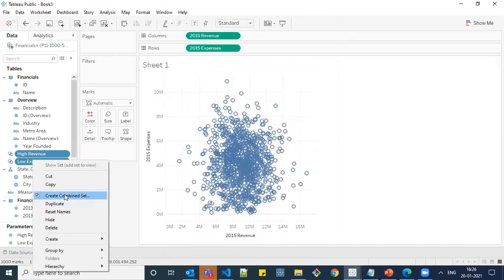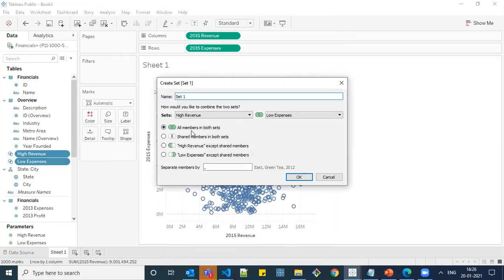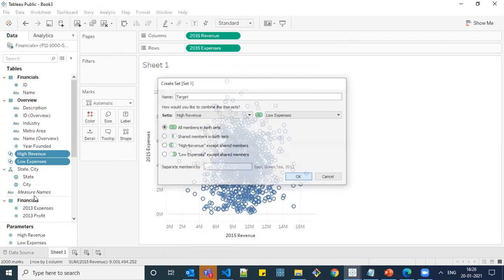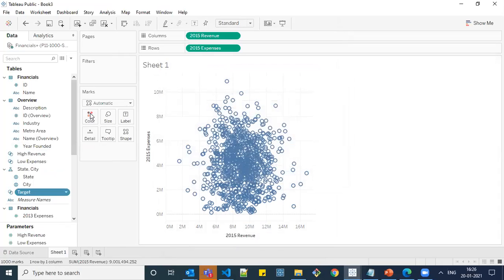Select over the set and provide create combine set, and you have an option like either all members or shared members. I'm going with this full outer join since I need both the members over it, and I name it as target. Okay, and drop it over color. And one more requirement is we also need the top growth.